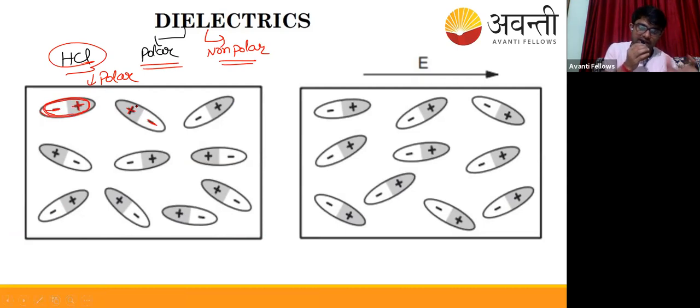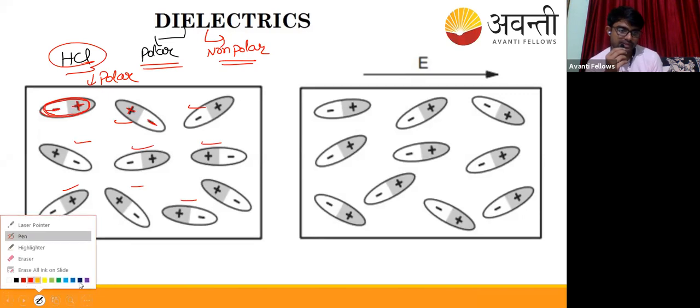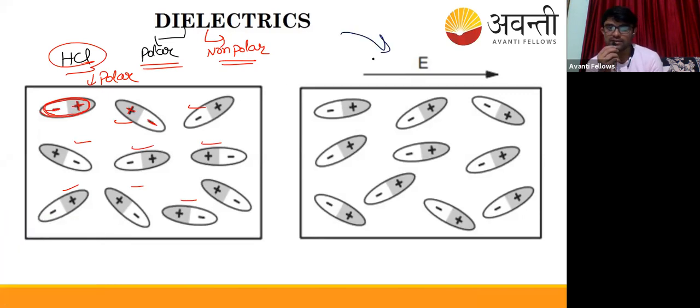These are basically the atomic part. The center of positive charge means the center of the nucleus, and the electrons surrounding it have their center separated with an electrostatic bond. So these are polar atoms. Now what is happening is that if I apply some external electric field from outside on such a material, say a polar dielectric material.